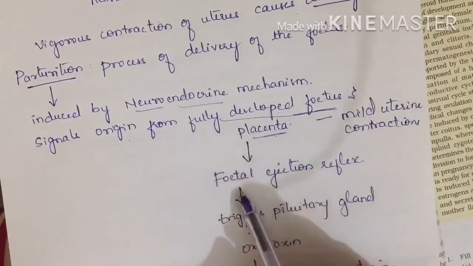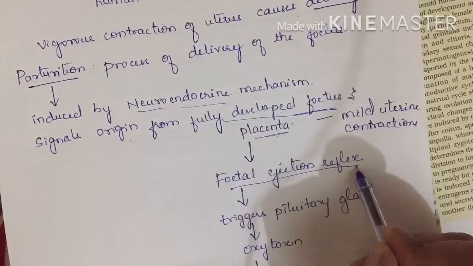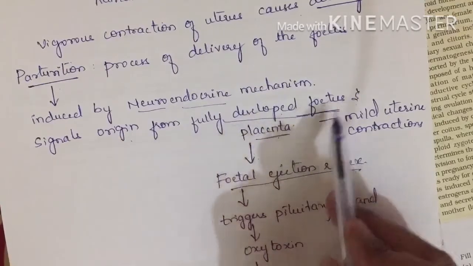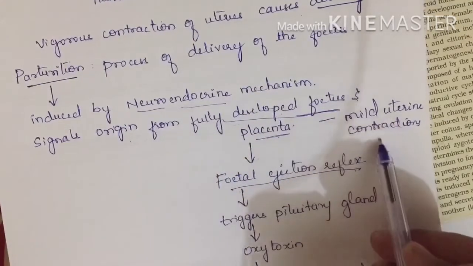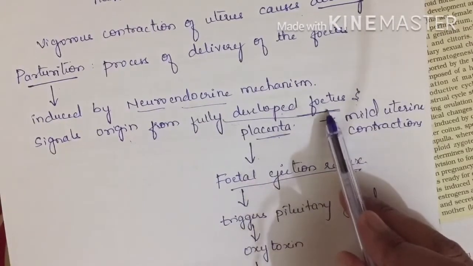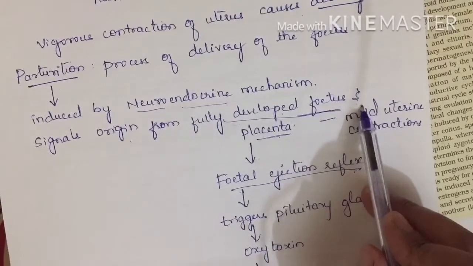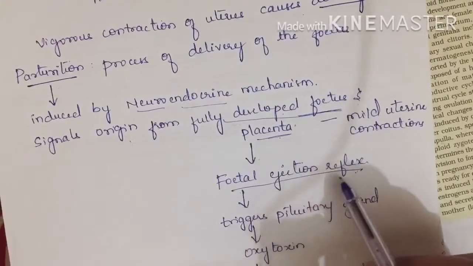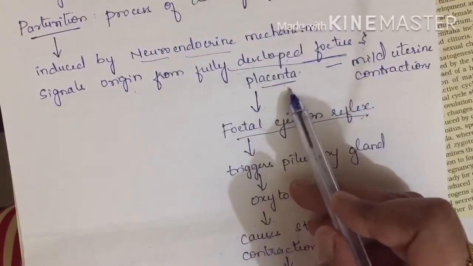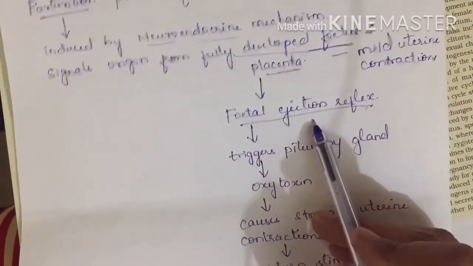For this we call it the fetal ejection reflex. We have this question: what is the fetal ejection reflex? It is the signals originated from the fully developed fetus and placenta which induce mild contractions. Which means the fetus is giving a signal so that it should be removed out of the body. For that we call it the fetal ejection reflex. First the fetus and placenta have initiated the mild uterine contraction.